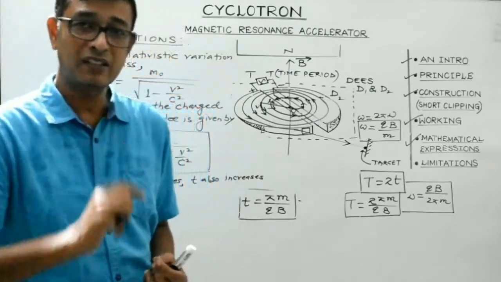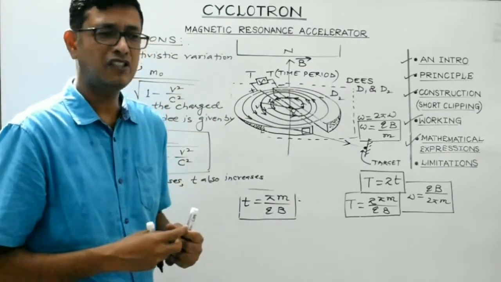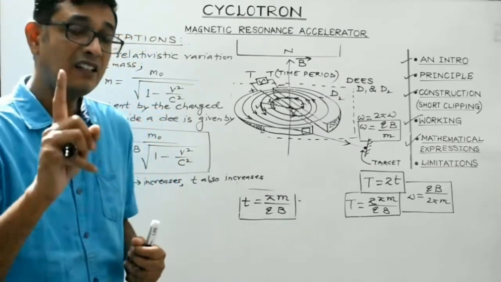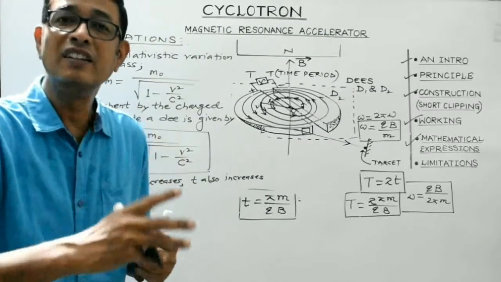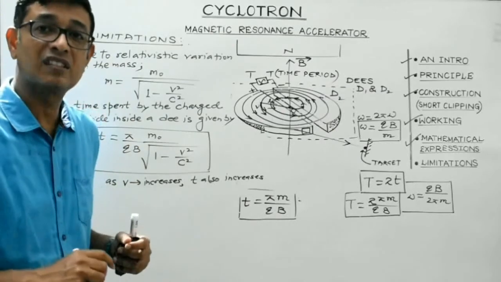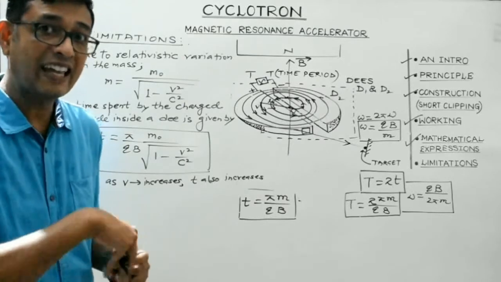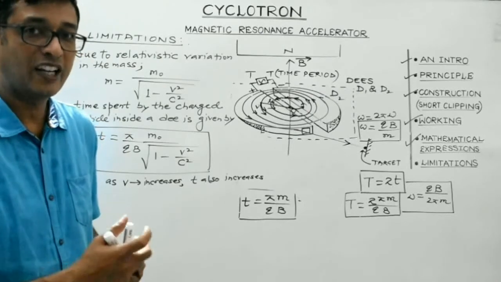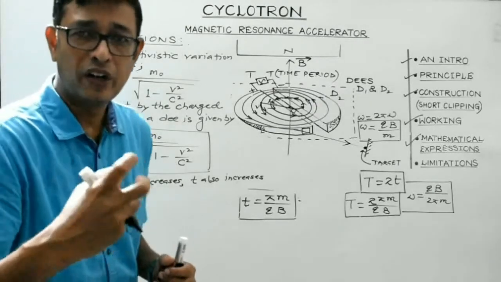So again I repeat this important limitation. With the increase in the speed of the charged particle, when the charged particle acquires tremendous speed which is comparable to the speed of light, then the mass of the charged particle won't remain constant. It will also vary according to the relativistic variation in its mass. In such a scenario, the charged particle will start spending more and more time inside the D, and as a result it will start lagging behind the oscillating electric field, and eventually it will be lost by colliding against the wall of the Ds. Now students, let us go in detail.